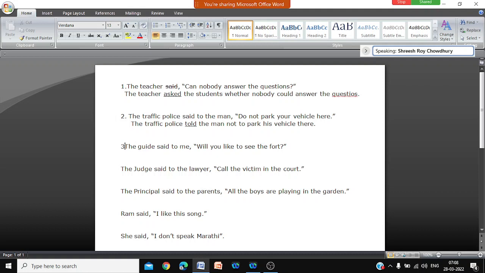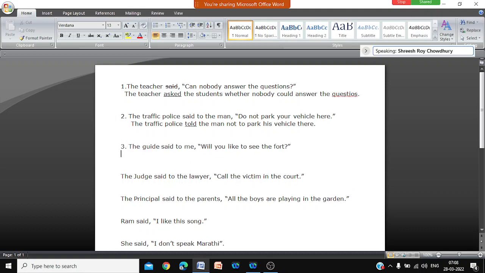Number 3. The guide said to me. Now here, what kind of sentence is it? Will you like to see the fort? What kind of sentence is it? It is a question sentence. So what will I write? I won't write said to me. I will write, sir, the guide.